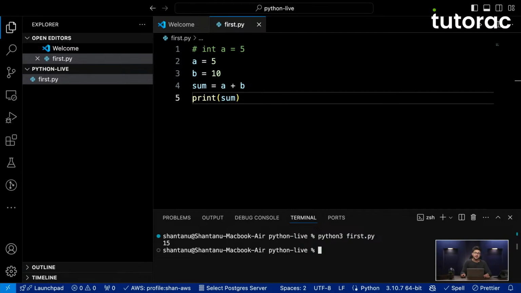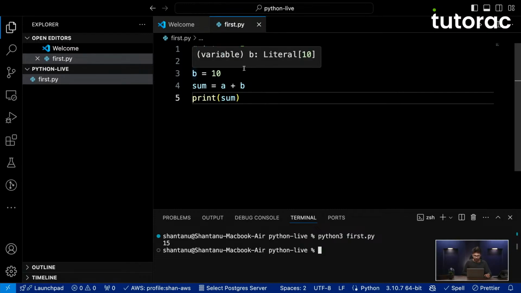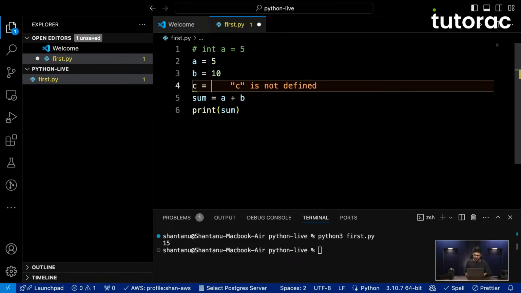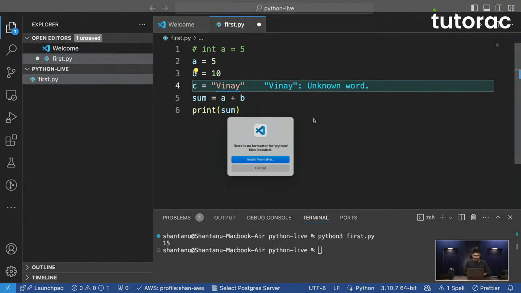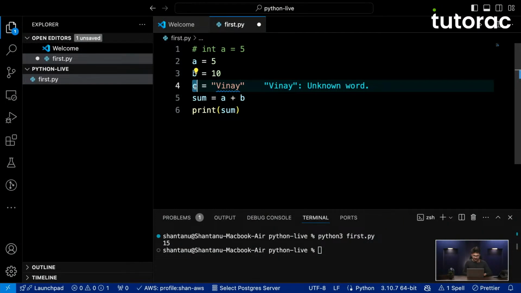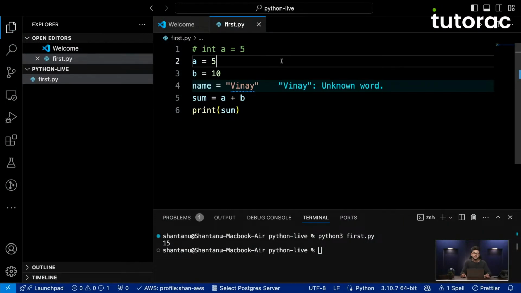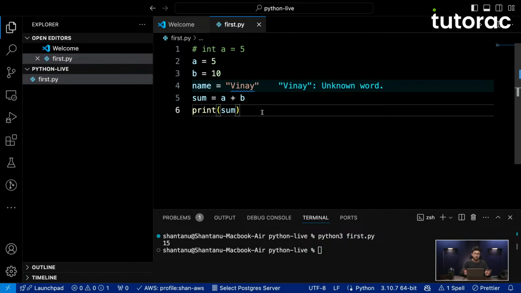In Python, variables are dynamically typed, or their types are dynamically understood. So in this case, the type of b is actually a number, whatever you can see over here. Suppose I add a third variable over here and I give it a string, let's say the name of a person, so I write a new variable called name, and the value of this name is Vinay. Okay, so over here you can see that name will automatically be understood as a string. So in Python, I did not have to tell it that the type of name is always going to be string. It is totally understood internally by Python.